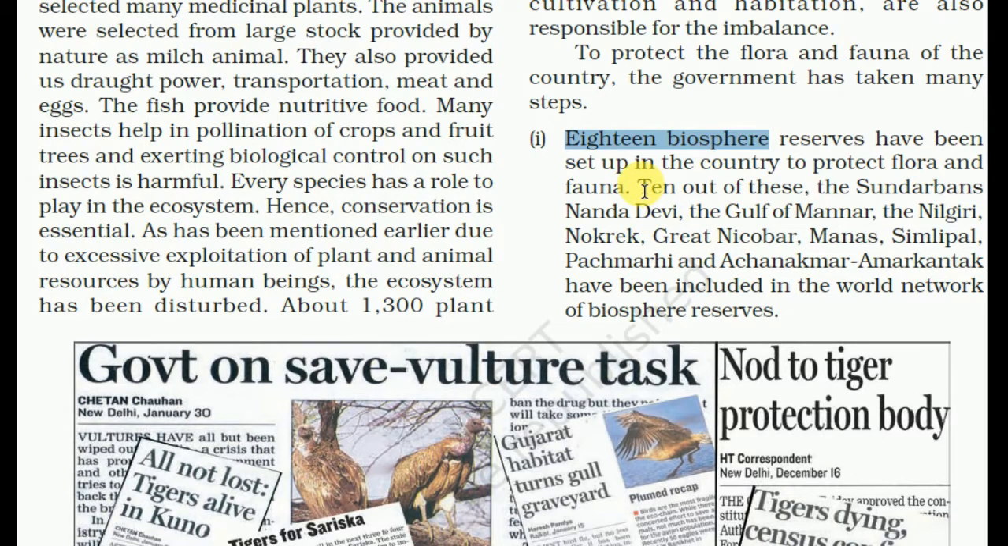10 out of these are the Sundarbans, Nanda Devi, Gulf of Mannar, the Nilgiri, Nokrek, Great Nicobar, Manas, Simlipal, Pachmarhi, and Achanakmar-Amarkantak, which have been included in the World Network of Biosphere Reserves.